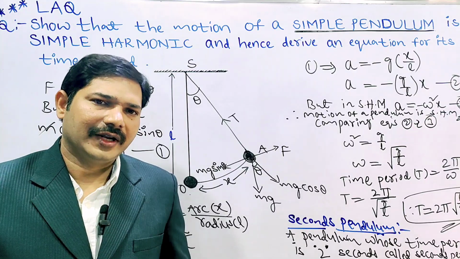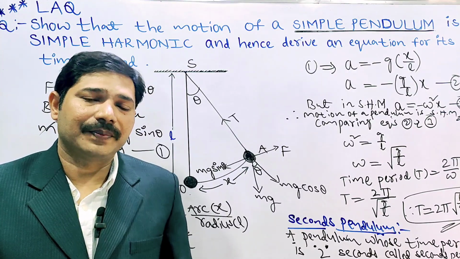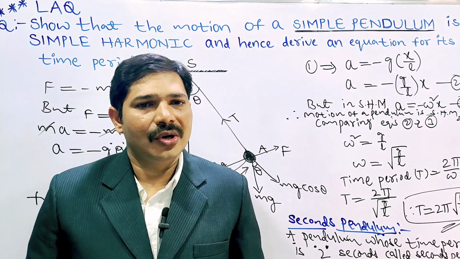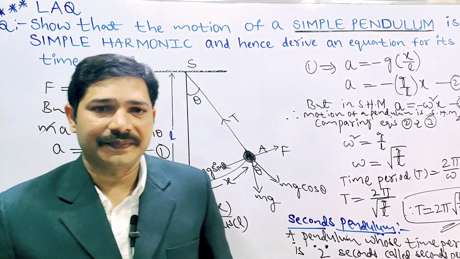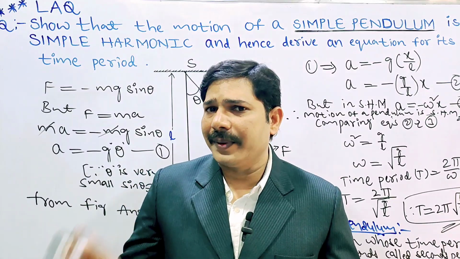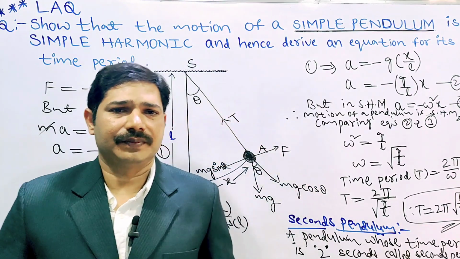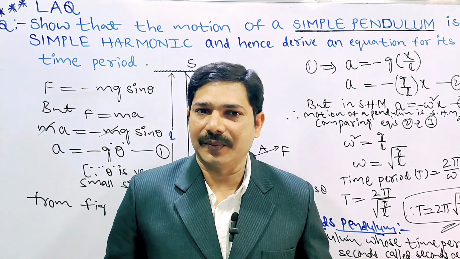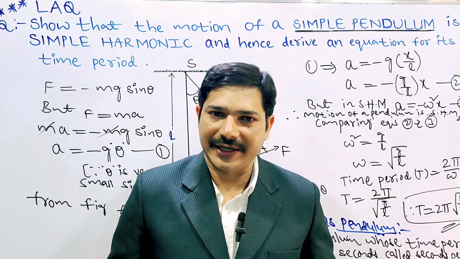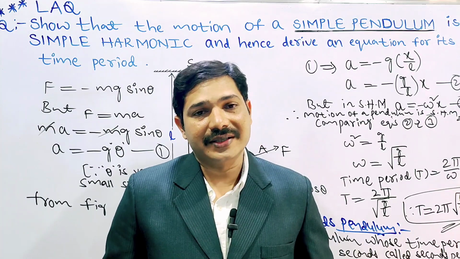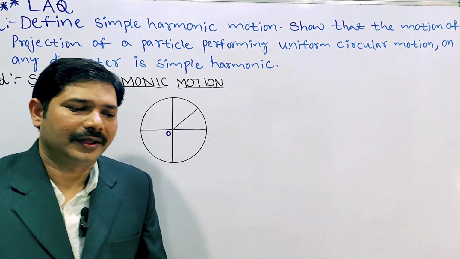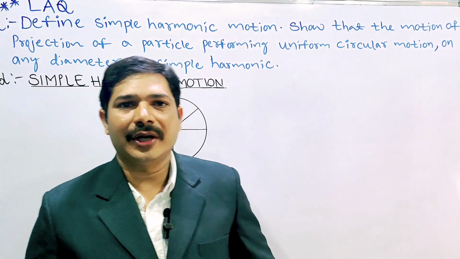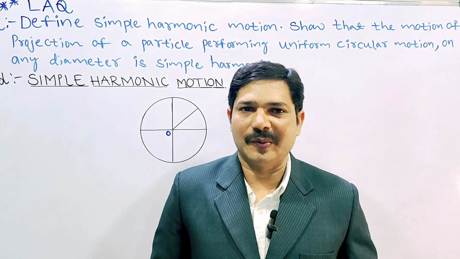Okay, so we'll continue to the next question, simple harmonic motion. Another question is there in this lesson. Two questions are there in the oscillation lesson, and anyone is compulsory, either simple pendulum or simple harmonic motion: motion of a particle on the circumference of a circle is simple harmonic motion. Then I'll discuss the numericals also. The second LAQ from this lesson, oscillation: first simple pendulum, another one is simple harmonic motion.